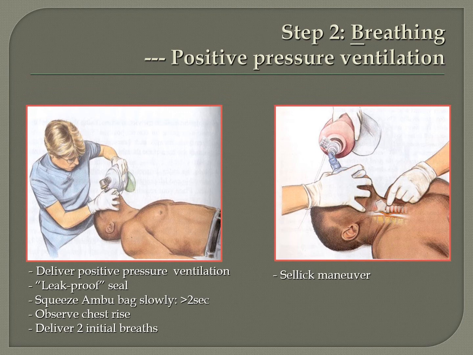And there is one more technique called the Sellick maneuver. This is possible if there are multiple rescuers. If one person is trying to rescue a patient, trying to give CPR, I don't think they will be able to do this Sellick maneuver. It's also called cricoid pressure, where you place your fingers on the cricoid cartilage. Cricoid cartilage is found just beneath the thyroid cartilage. So you place your finger on the cricoid cartilage and you give gentle pressure. So what happens is these cartilages will compress the esophagus, which is lying behind the trachea.